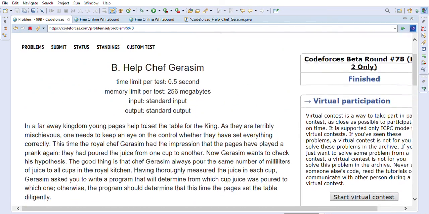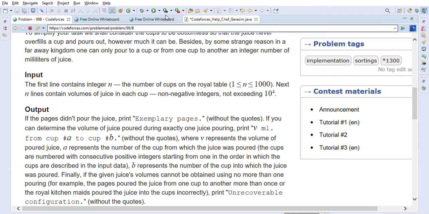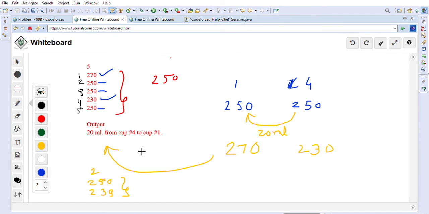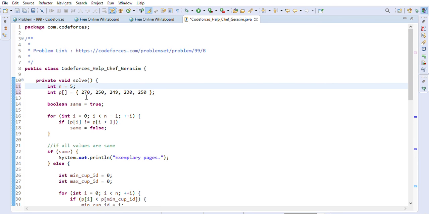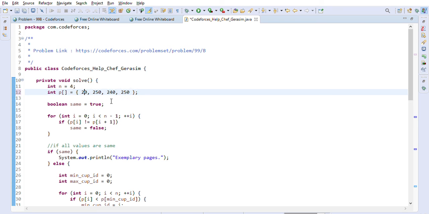Help chip Gerasim. So what we did here is, first we will check if all are equal, then it's straightforward, right? If all values are equal, otherwise we will get the maximum value and then the minimum value. So for example, in this case that we just saw, this one we saw like 260 and 240. So now maximum value is 260 and minimum value is 240.